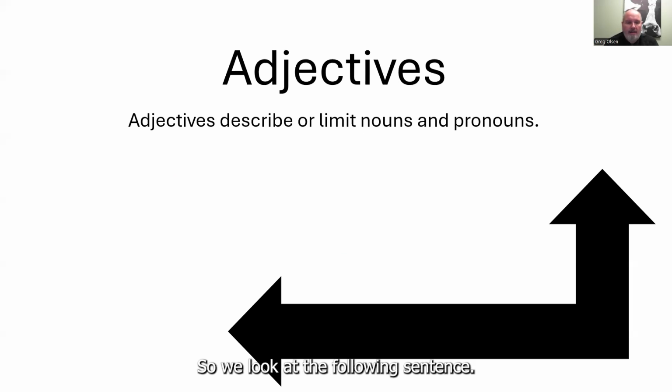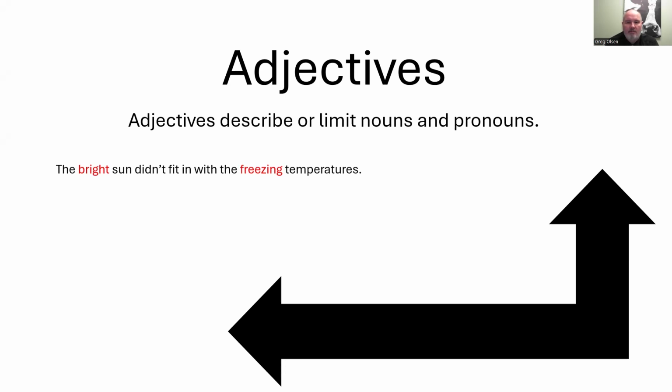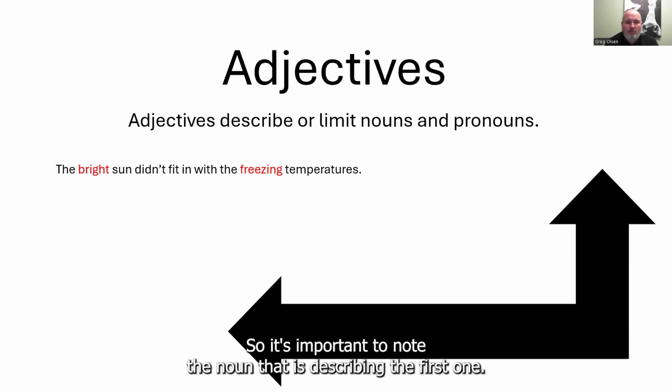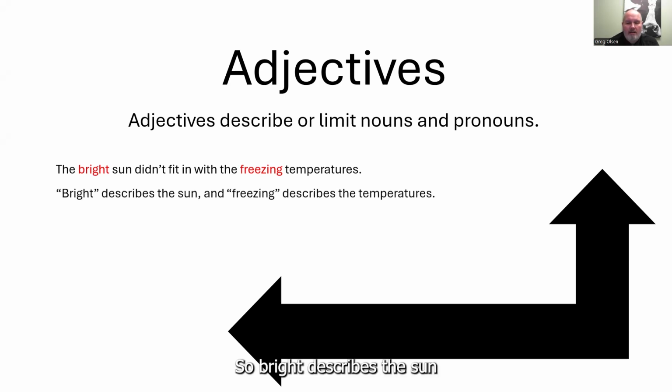So we look at the following sentence. The bright sun didn't fit in with the freezing temperatures. Here we have two adjectives. So it's important to note the noun that it's describing. The first one, the noun is sun. The second one is temperatures. So the words in red are defining those nouns. So bright describes the sun and freezing describes the temperatures.